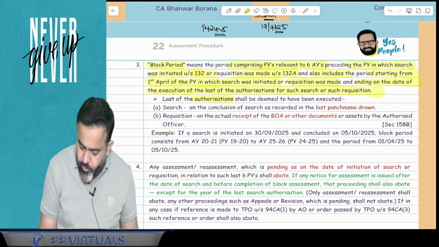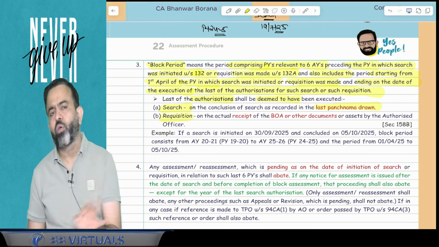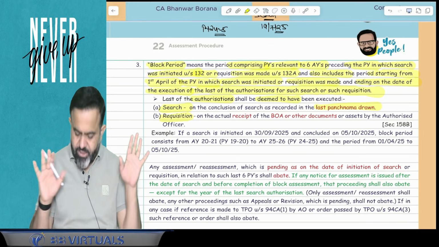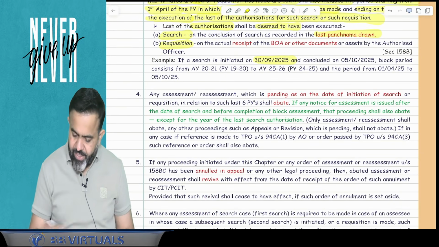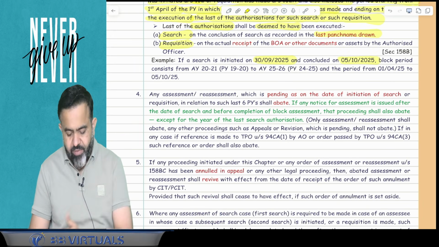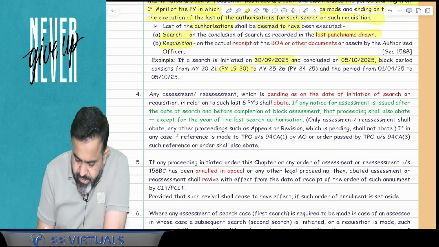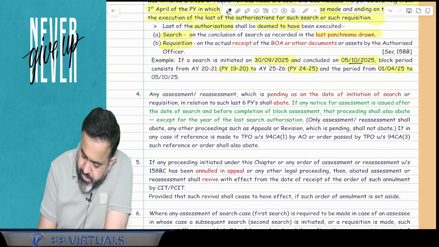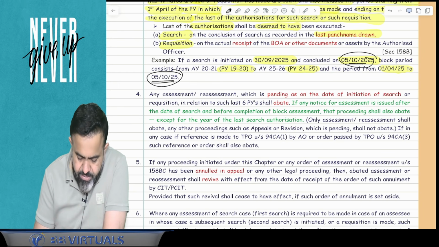Now guys, the last of the authorization shall be deemed to have been executed, in case of a search, when the last panchnama has been drawn, and in case of requisition, when the receipt of the books of accounts is assessed by the assessing officer. Then we can say that the search is completed or the requisition is made. Now next part, if a search is initiated on 30th September 2025 and concluded on 5th October 2025, then your block period will be from previous year 19-20 till previous year 24-25, and the period from 1st April 2025 till the completion of the search, that is 5th October 2025. Done. This is point number 3.